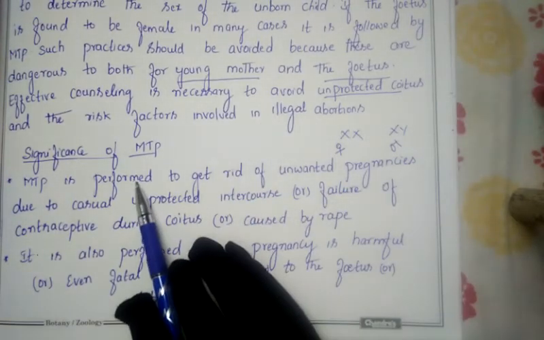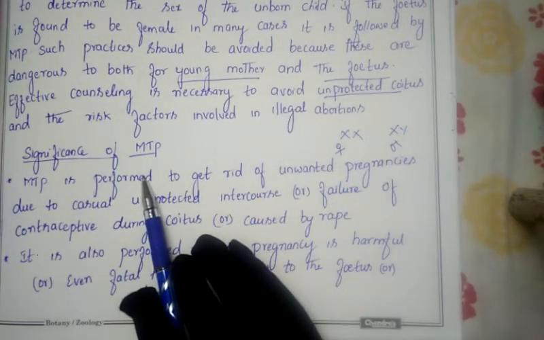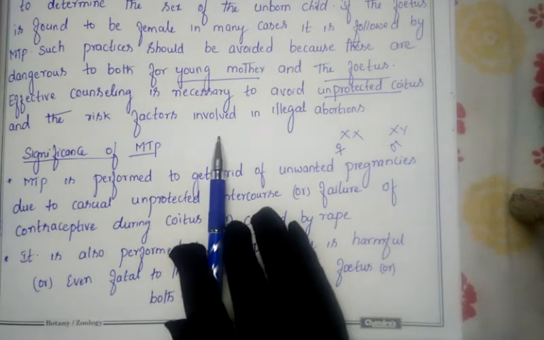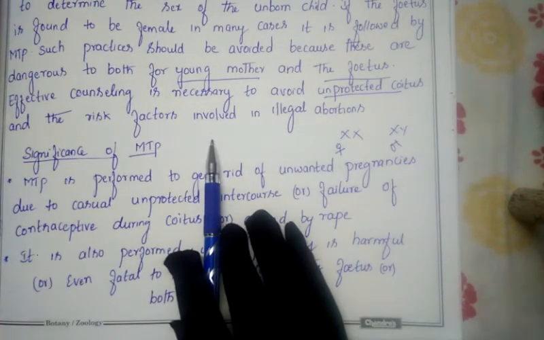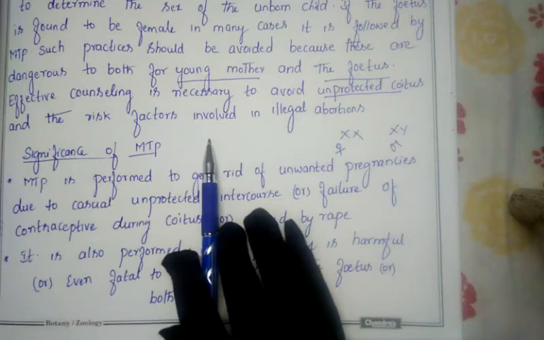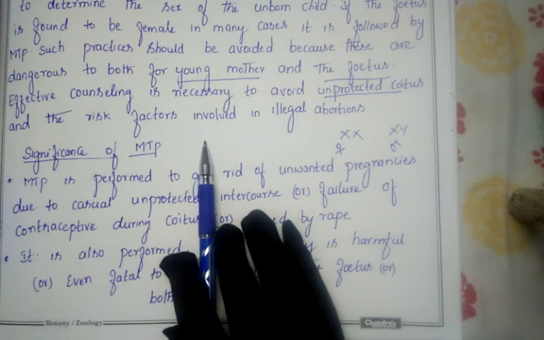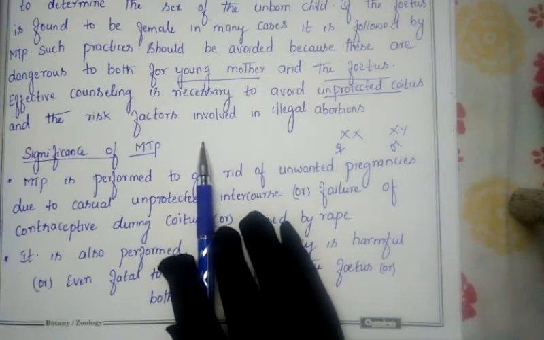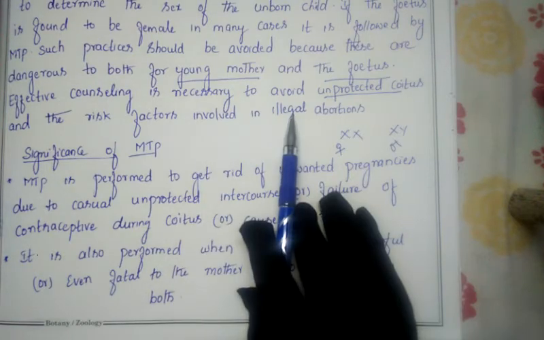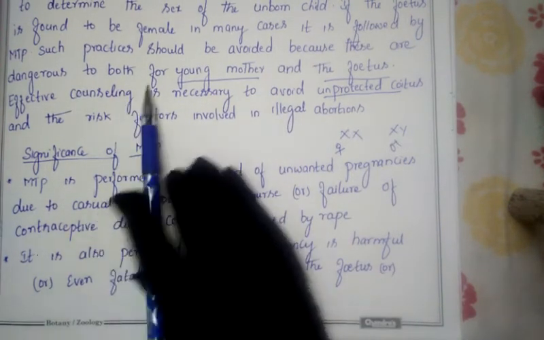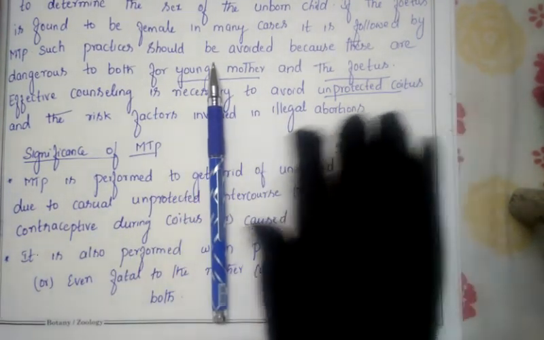This is one benefit, but on the other side there is harm. What is the harm? Doing an abortion is one of the crimes. Why? Because we are killing a young one, the baby or fetus developing in the womb of the mother. It is like a murder. We are killing the young one before it has matured. That is also one of the disadvantages. So from MTP, on one side we get a benefit and on the other side a disadvantage.